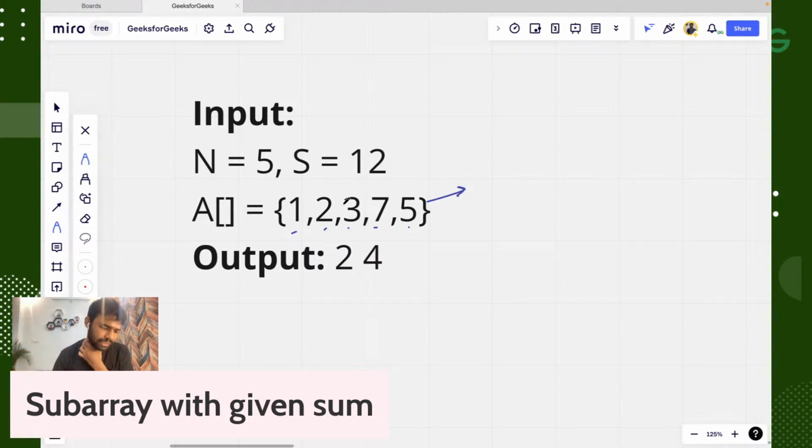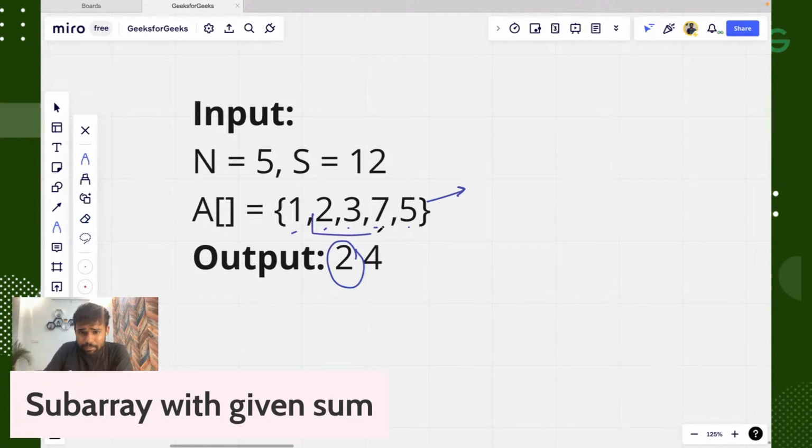Subarray means don't change the order. Exactly, Nikhil. One based indexing is taken, Ujjwal. It is saying, you can see here index 2 and index 4.